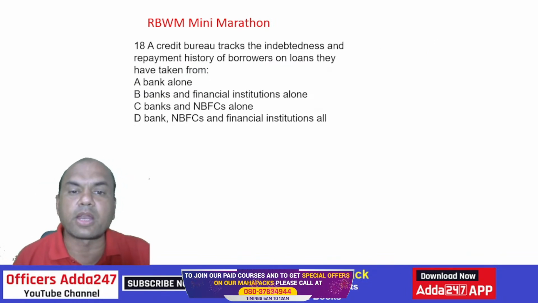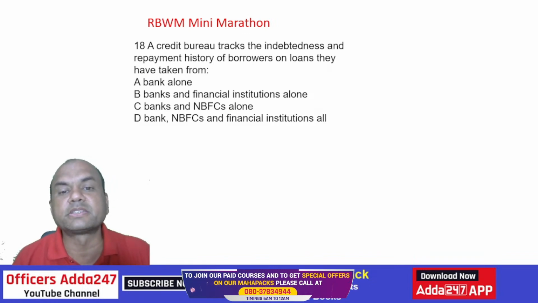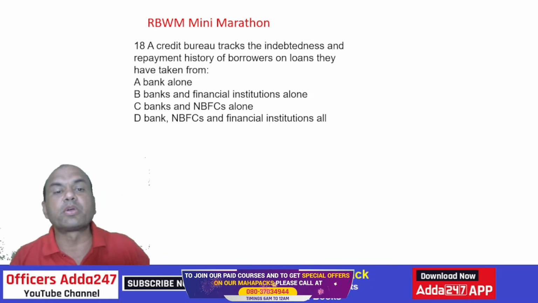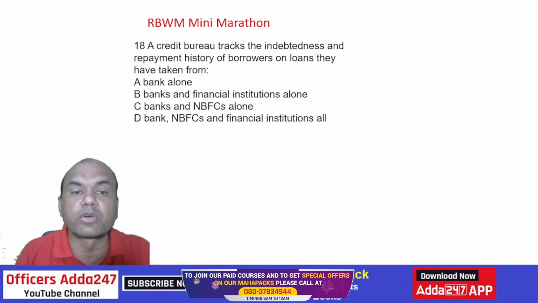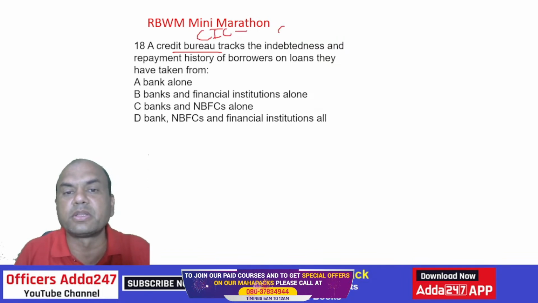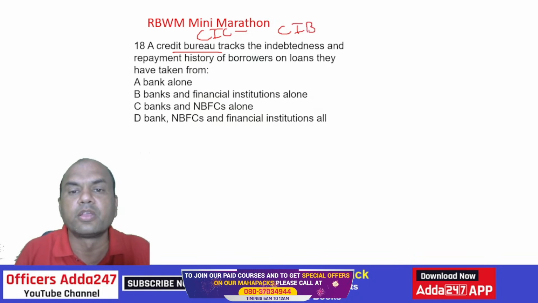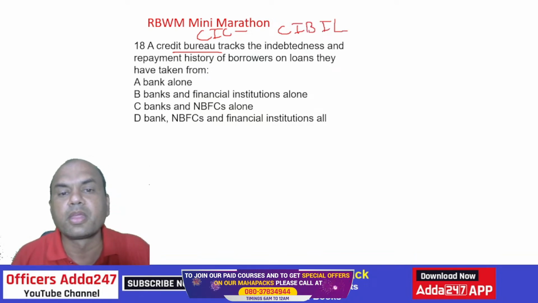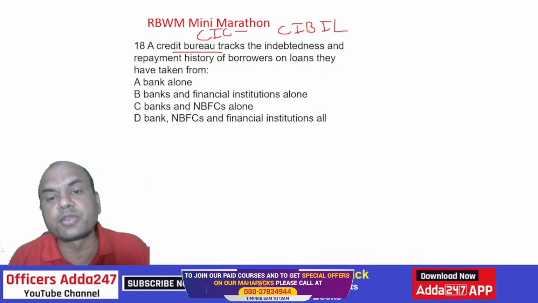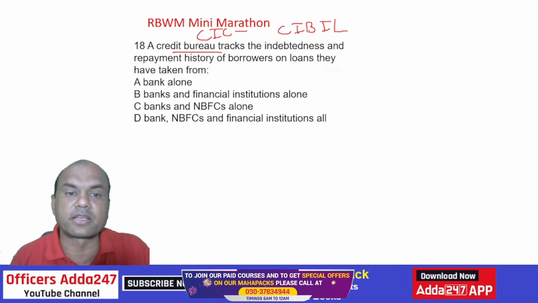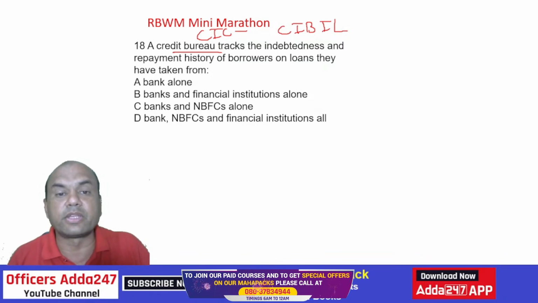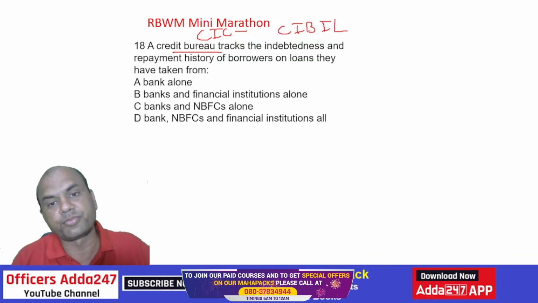A credit bureau tracks indebtedness and repayment history of the borrowers on the loans they have taken. So this credit bureau means what? We are talking of CIC, CIBIL. So CIBIL tracks the indebtedness. Indebtedness means how much loan this customer has taken, and repayment history, whether the repayment is okay or not.